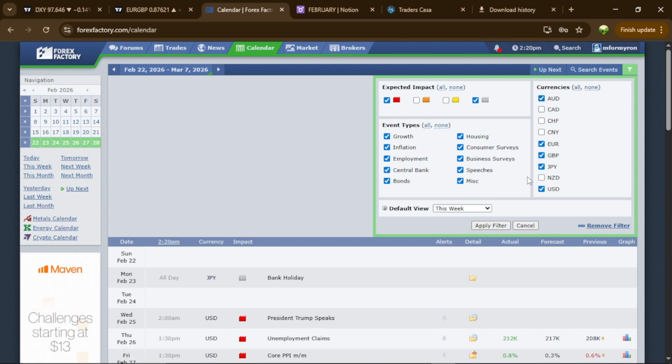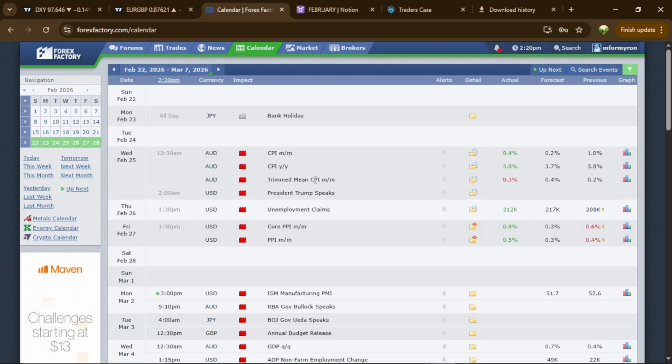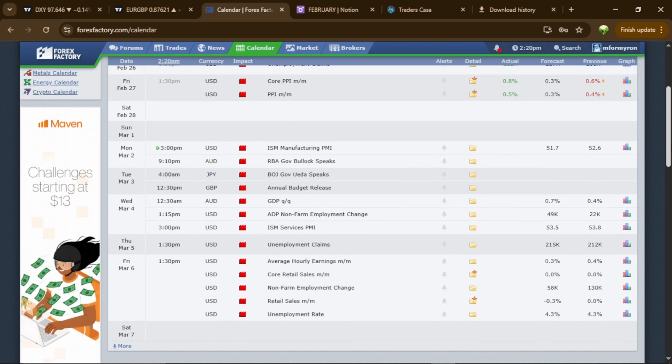These currencies are the news events that will be displayed for the week. So for the last week of the month, there was no news on Sunday. There was a JPY bank holiday on Monday and Tuesday. Then Wednesday, I have news on AUD and USD, and some news on USD on Friday, PPI, right? So for the new week, what are we expecting?